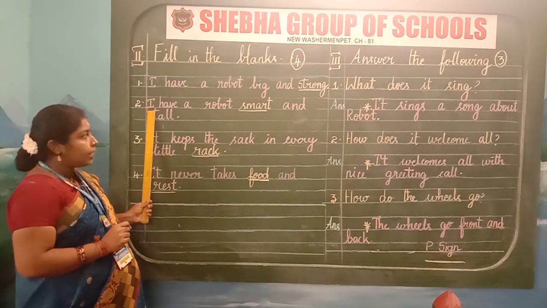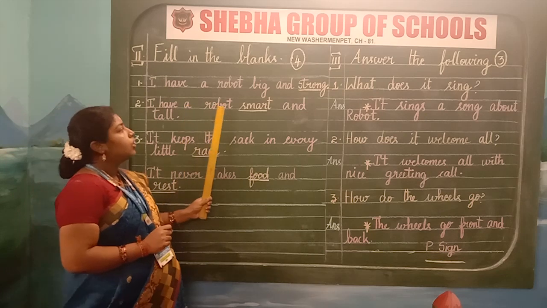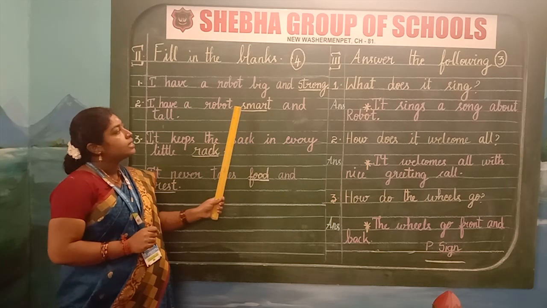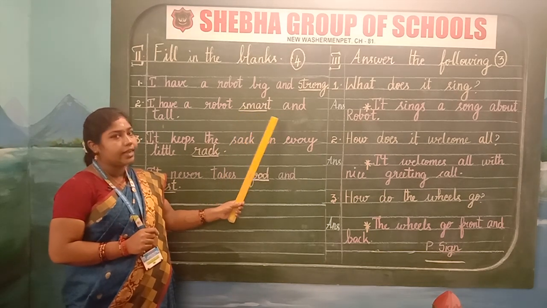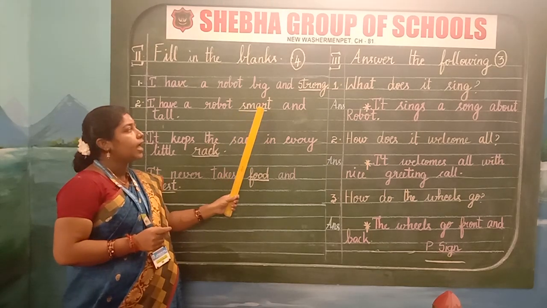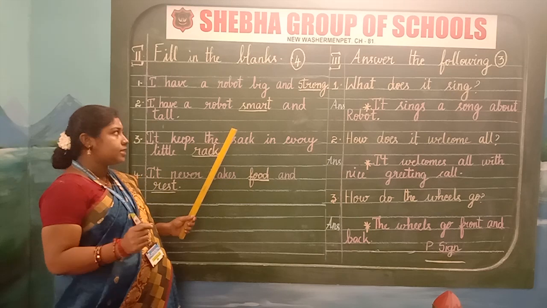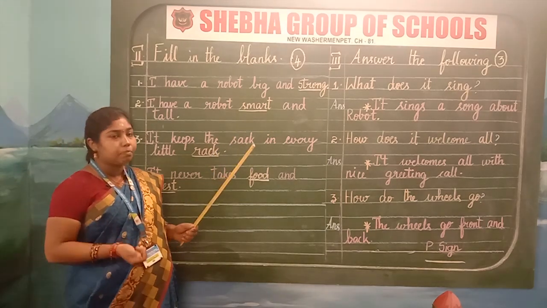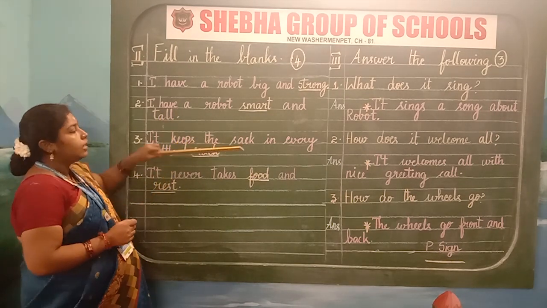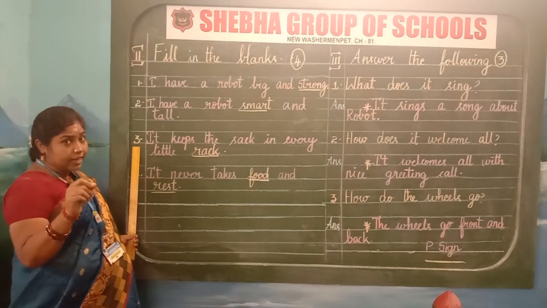Start with a capital letter. Now I am going to read the second one. I have a robot, smart and tall. Here the blanking word is smart. S-M-A-R-T. Smart. Smart means intelligent. S-M-A-R-T. Smart. Underline the word, children, with your scale and pencil. Sharpen your pencil whenever it gets blunt, children, and don't forget to keep a full stop after completing a sentence. Now after writing, leave one line. Start the serial number 3 in the margin.